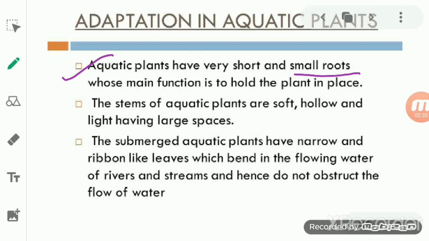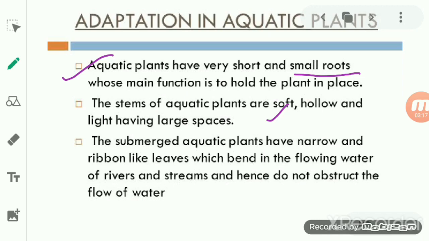Now if we see the second feature of the aquatic plant, the stem of the aquatic plant is soft, hollow and light. And since it is hollow, it has large spaces which are filled with air, and that is why they are light. They are soft, hollow and light, and this lightness is because of the air present in it. Air is filled inside it and covers a lot of spaces in the aquatic plant.